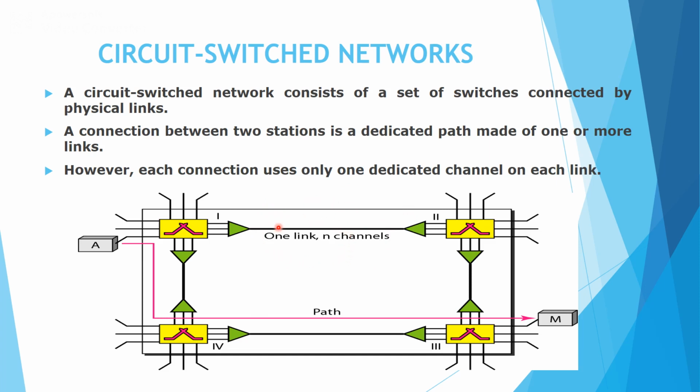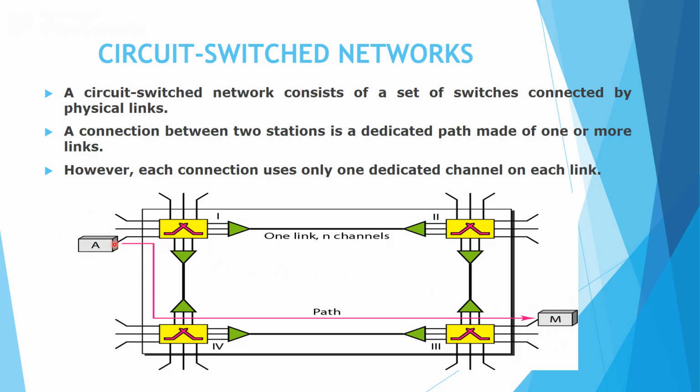The circuit switched network consists of a set of switches, and those switches are connected by physical links. In the diagram we can observe that we have 4 different switches and the communicating devices A and M. We can clearly say that device A acts as a sender and device M is acting as a receiver.